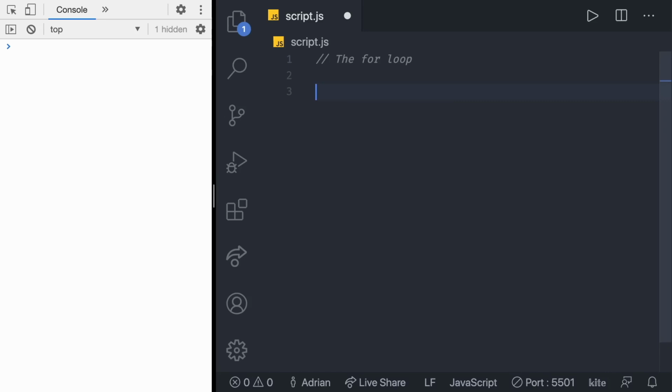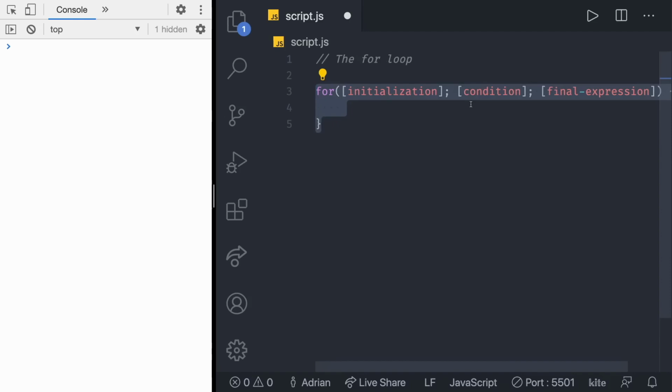At first, this might intimidate you, but don't worry, you're going to see it in action and it's going to make sense. You can just type for, put an opening and closing parenthesis, and then open the block of code. Now in here, we have these 3 things we talked about, 3 optional expressions. First one is the initialization followed by a semicolon. Then we have a condition followed by a semicolon again, and then finally we have something known as a final expression. So a lot of things to handle, but let's see it on an example.